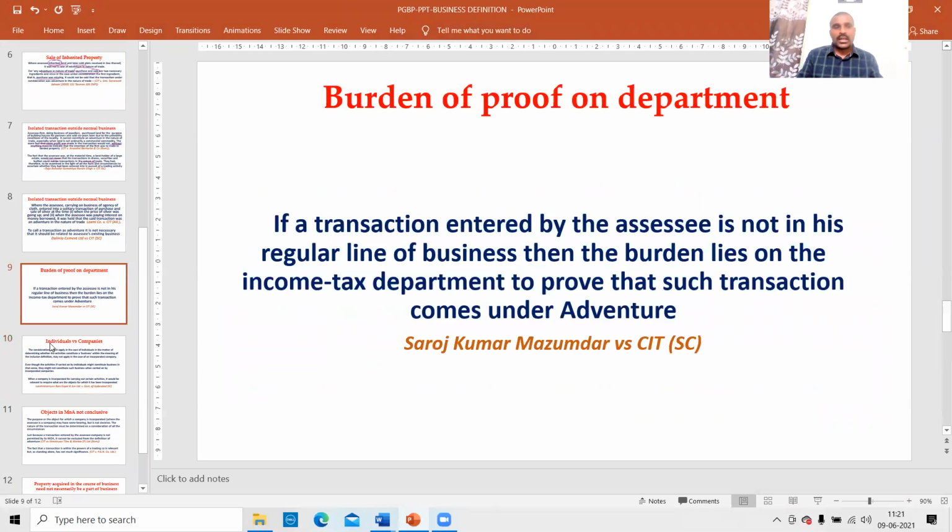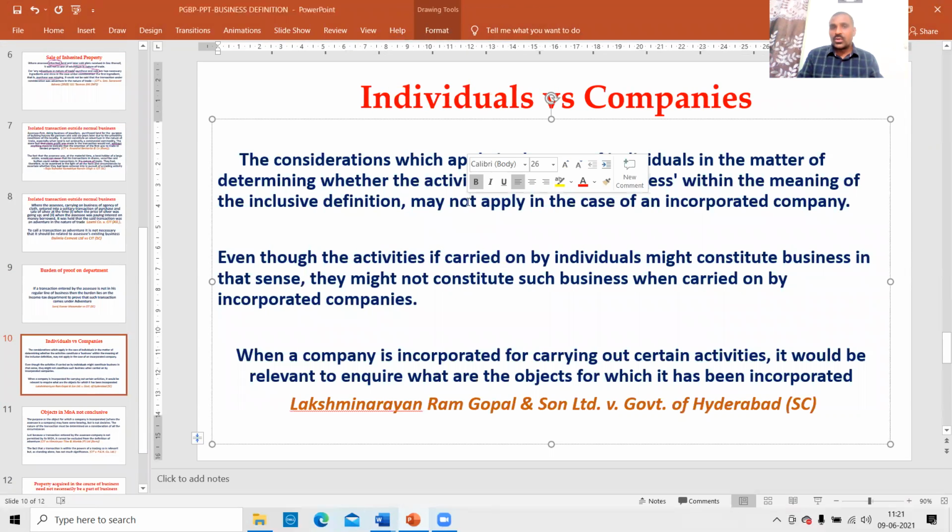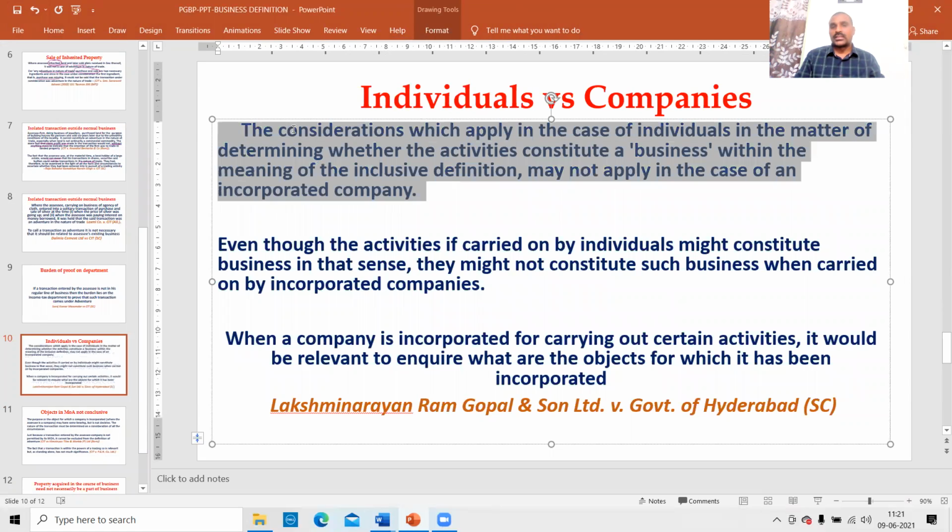Next, individuals versus companies. The criteria we use for individuals are not the same as the criteria for companies. The aspects to be considered to determine whether a transaction is a business or not are different for individuals and for companies.